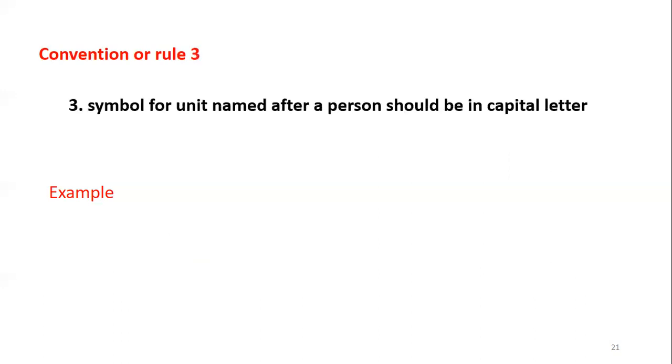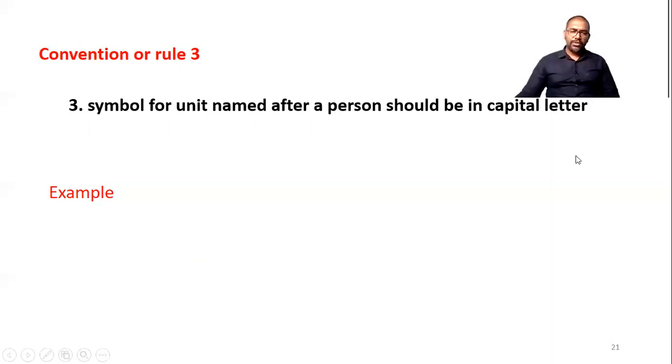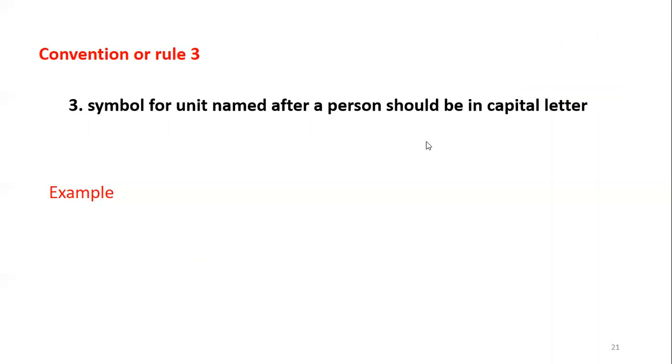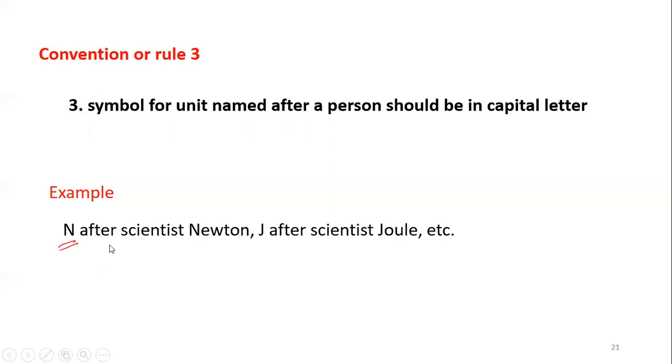Rule number three. Symbol for the unit named after a person should be in capital letter. For example, when you are writing the symbol of the unit newton, we have to write it in capital letter. Here, N is for newton. After the name of scientist Newton, the unit is given to the physical quantity force. So if you see the symbol in capital letter, you remember this is the unit given after the name of a person.